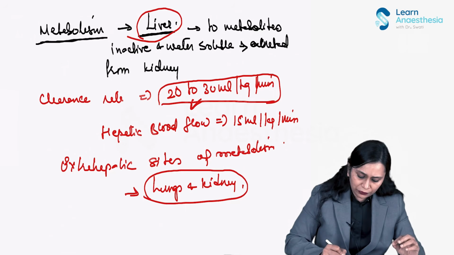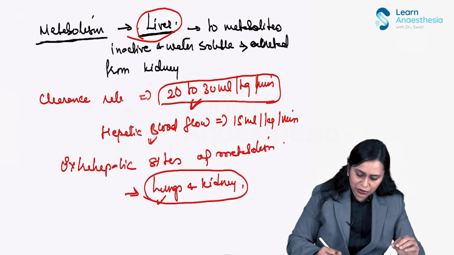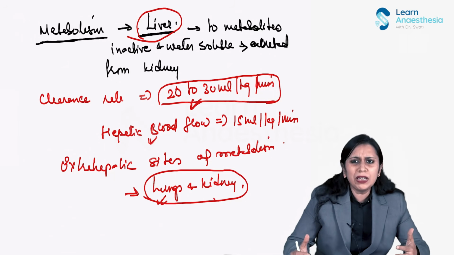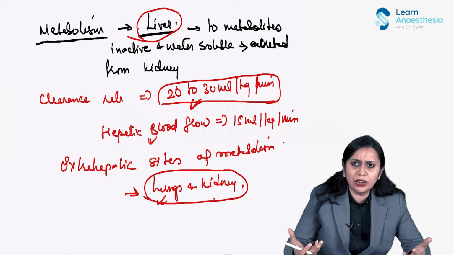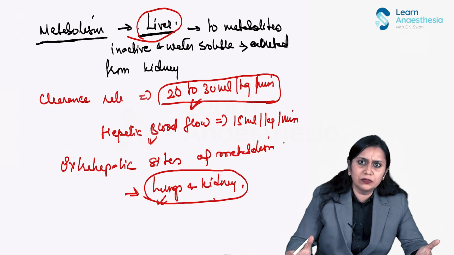So even if the liver is not working properly, metabolism can take place from extrahepatic sites. Elimination is not much affected in liver dysfunction patients. So propofol can safely be used in patients with liver dysfunction.